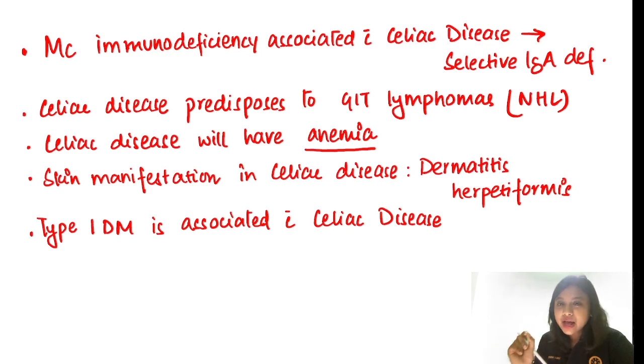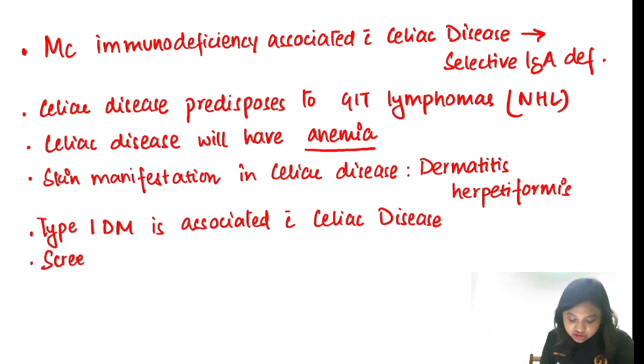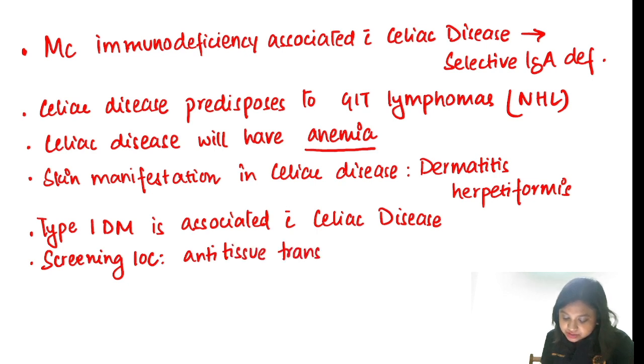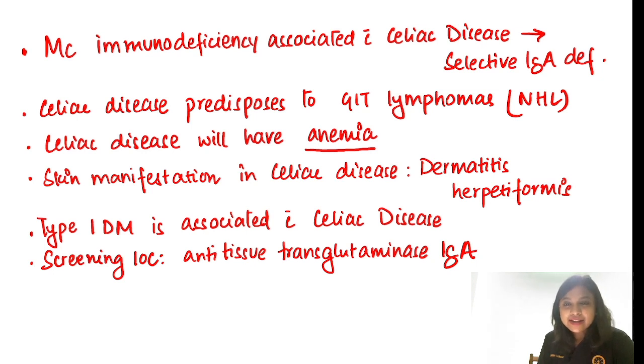What is the screening modality in case of celiac disease? So the screening investigation of choice is anti-tissue transglutaminase, and it is IgA type. So IgA anti-TTG is the screening modality of choice in case of celiac disease. If you are given in the question anti-TTG IgA plus total IgA, it will be a better answer, right?